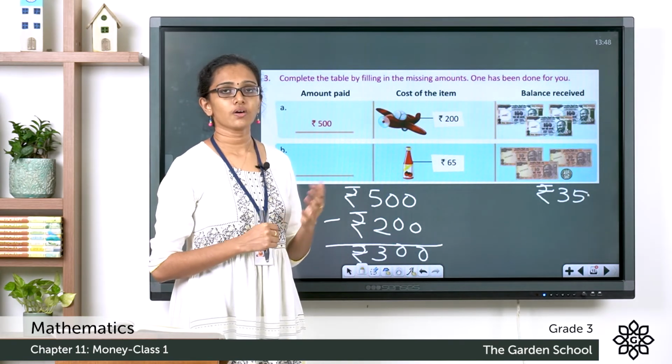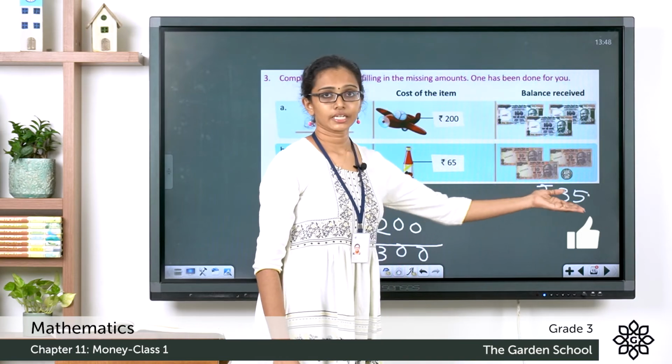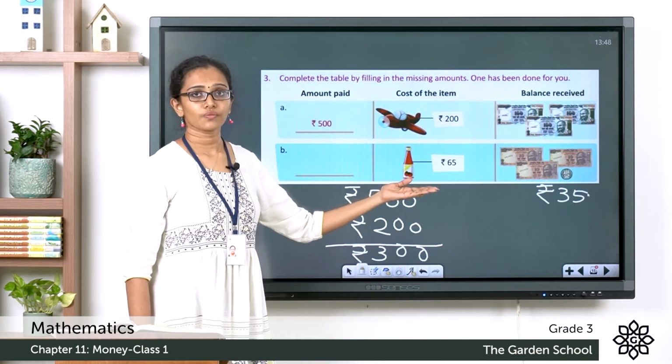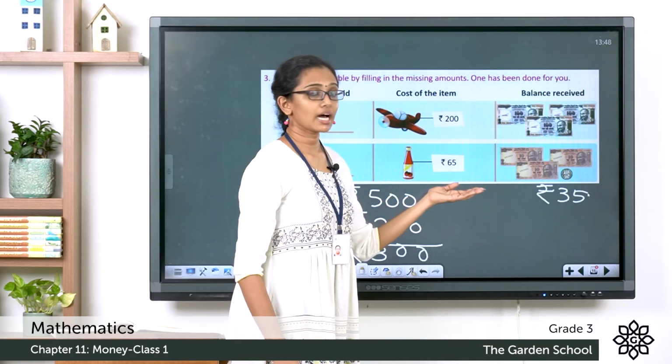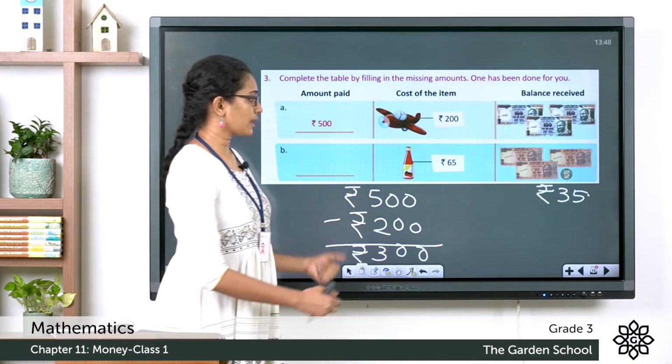So how do we find out the amount paid? See, to get a balance of rupees 35, the amount paid should be more than the cost of the item, right? So the amount paid will be the cost of the item plus the balance received. So what is the amount paid?